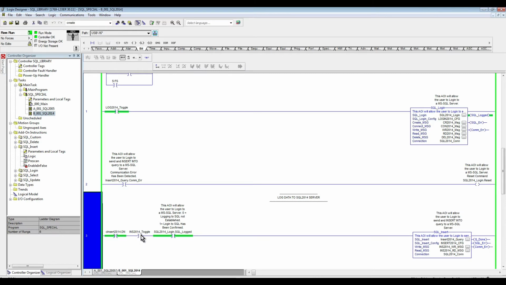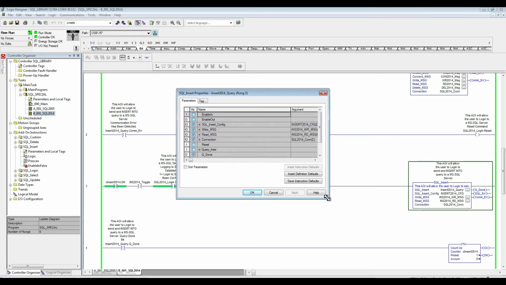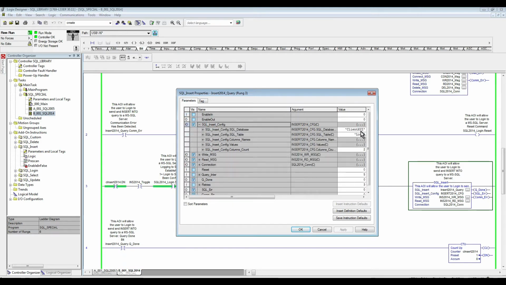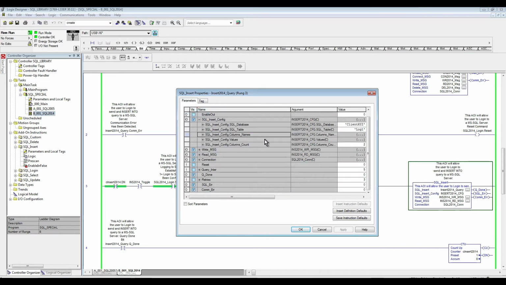But before I do that, let's go quickly through the configuration and this extra logic so we understand what we're trying to do. If I open up this add instruction, here I have my database client XYZ, and the table name is log1. In this table I only have 2 columns, item and value. The values are going to be dynamic, so that's what I mapped here. I'll show you in a second. And the column count is 2.